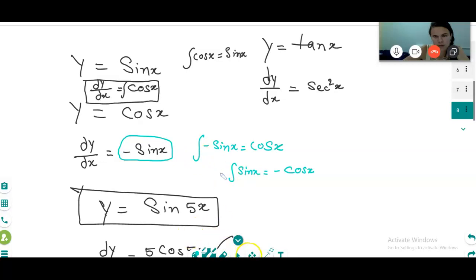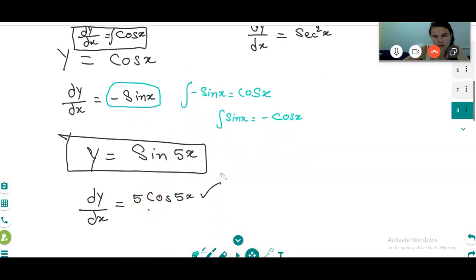If I ask integration of sin 5x, what will I do? Integration of sin 5x, what will you write? Minus cos 5x. See, 5 we are multiplying here in the differentiation. So here what will we do?